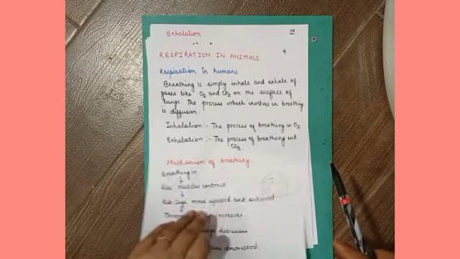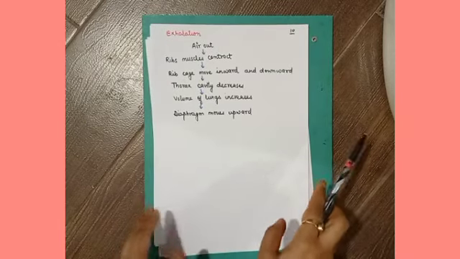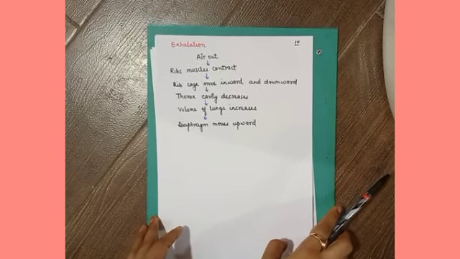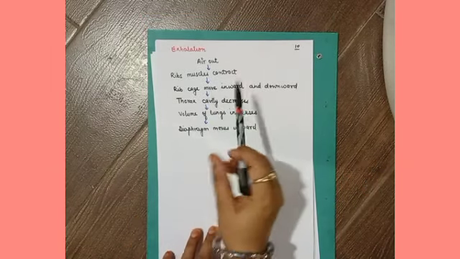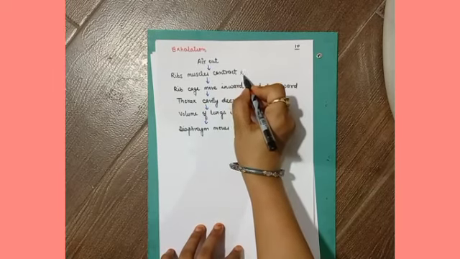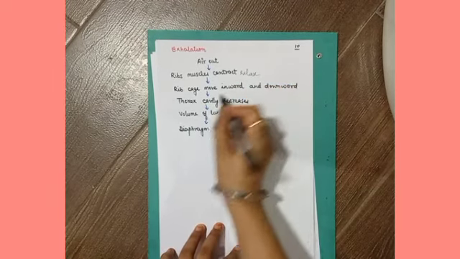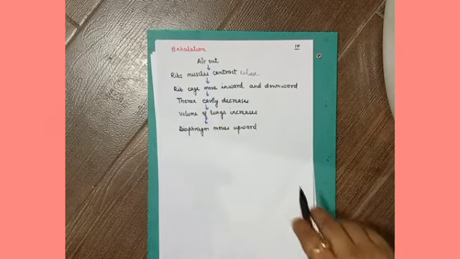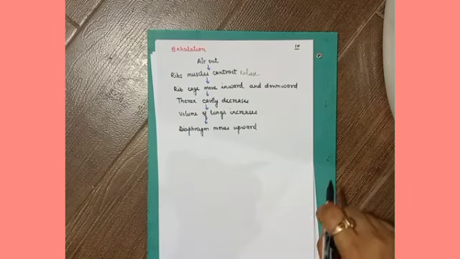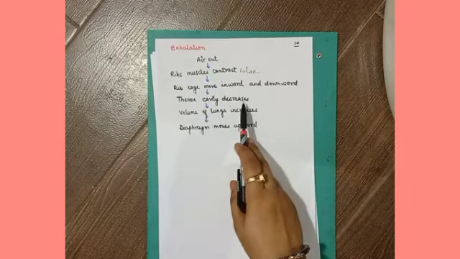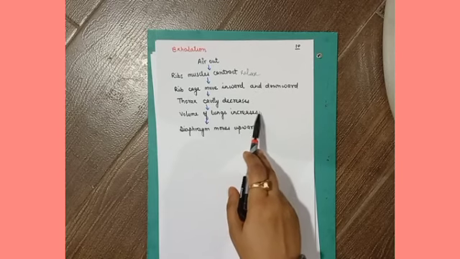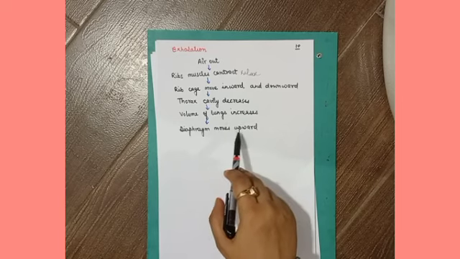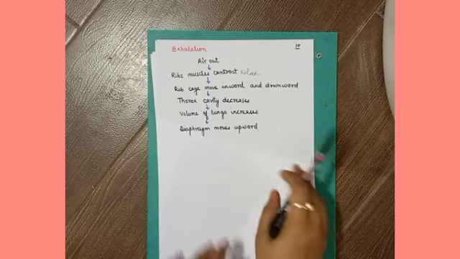But in case of exhalation, when the air goes outside the body or carbon dioxide goes outside the body, rib muscles relax. The rib cage moves inward and downward. The thorax cavity decreases, the volume of the lungs increases, and the diaphragm moves upward.